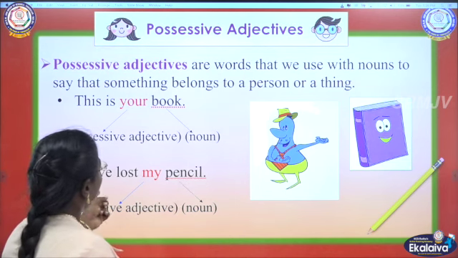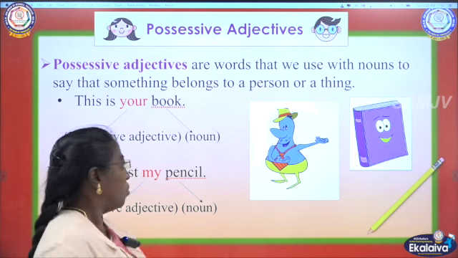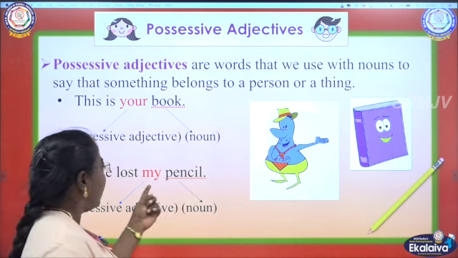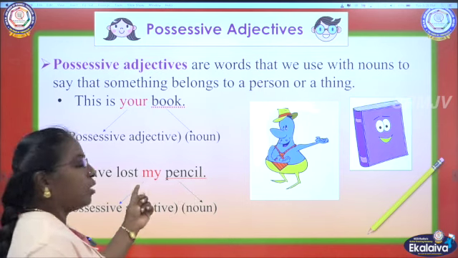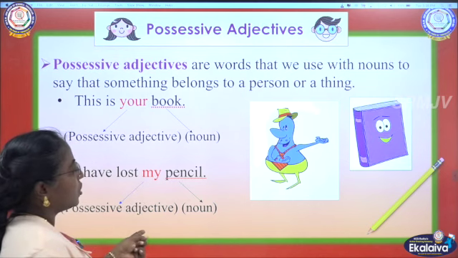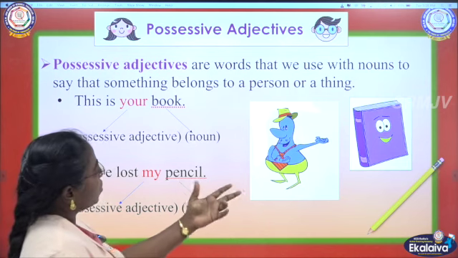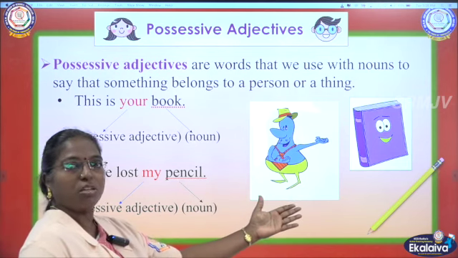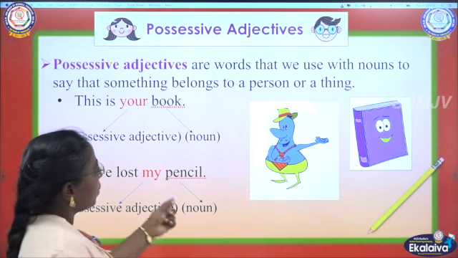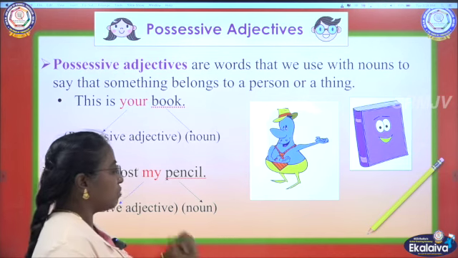And I have lost my pencil. Whose pencil? My pencil. Pencil is a noun here, and before the noun we get the possessive adjective. What is the possessive adjective here? My. And you can see the book. This is your book. I am saying this is your book, so your is a possessive adjective. And I have lost my pencil, so my is a possessive adjective.